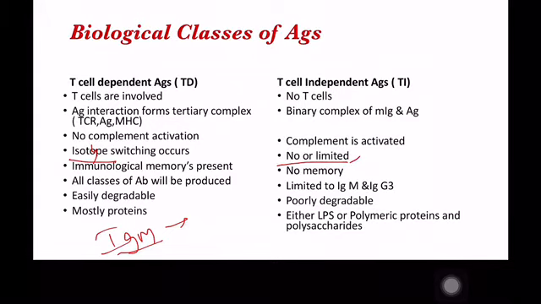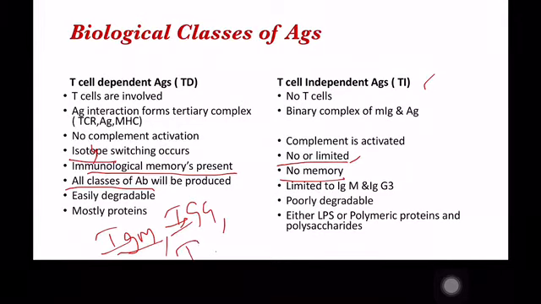With the T cell dependent antigens, immunological memory is present, but no such memory is observed with the T cell independent antigens. In T cell dependent antigens, all classes of antibody like IgM, IgG, IgA, IgE will be produced, but with the TI antigens, the earliest antibody IgM and later IgG3 will be produced.